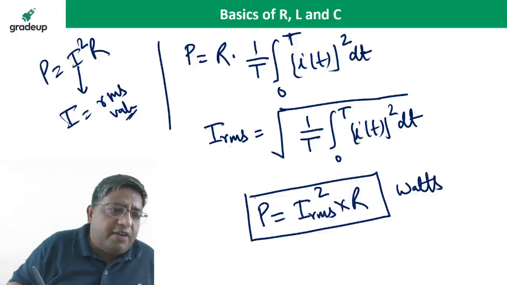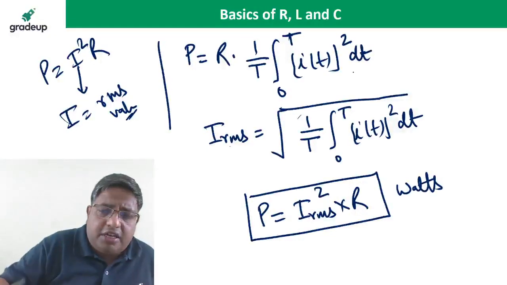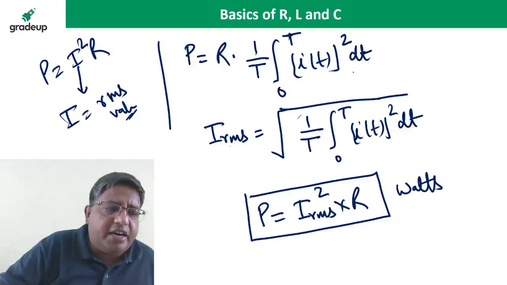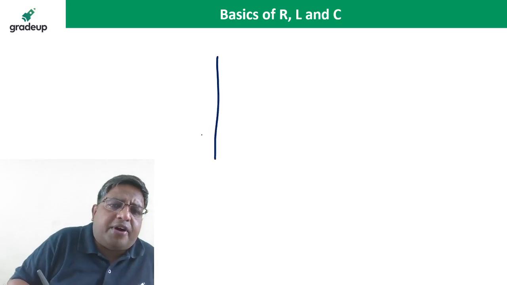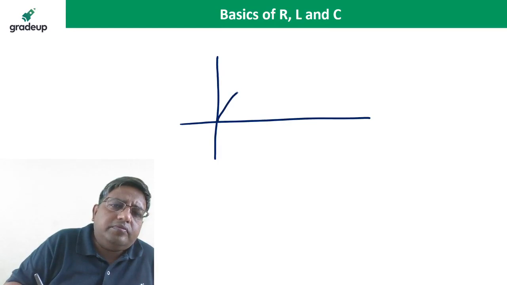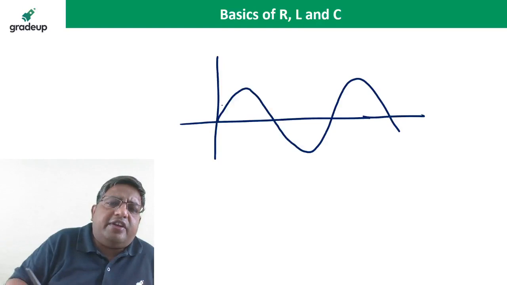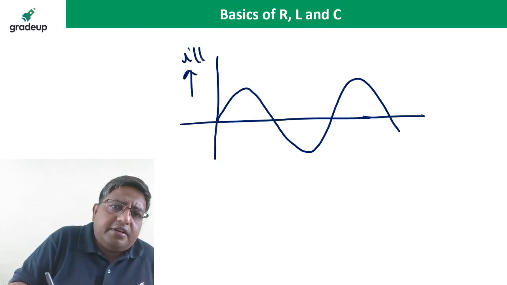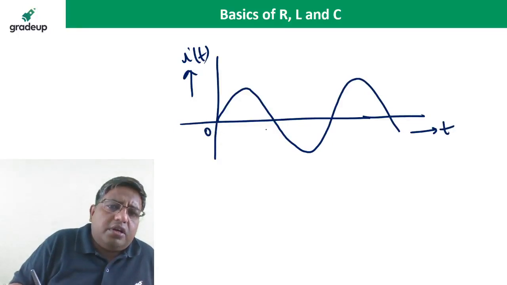Aarti Sawant is asking, sir, why is it 1 by T? Why are you taking 1 by T? Because average is equal to area under the curve divided by the width of the curve. Suppose that this is the current function, the current value in the resistance i(t), from 0 to T by 2 to T. So if you take the RMS value, what do you do?